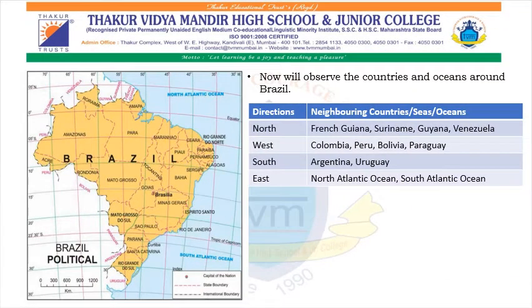After observing the map of Brazil, we'll try to find out the countries and oceans which are located in all four directions of Brazil. To the north of Brazil lies French Guiana, Suriname, Guyana and Venezuela. To the west of Brazil lies Colombia, Peru, Bolivia and Paraguay. To the south of Brazil lies Argentina and Uruguay. And to the east lies the North Atlantic Ocean and the South Atlantic Ocean. The eastern part is entirely covered with water.